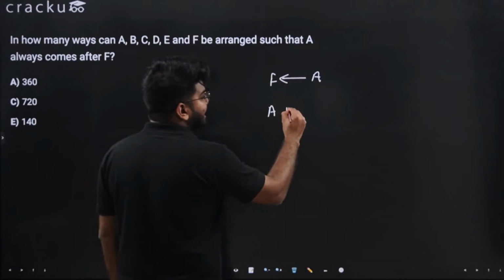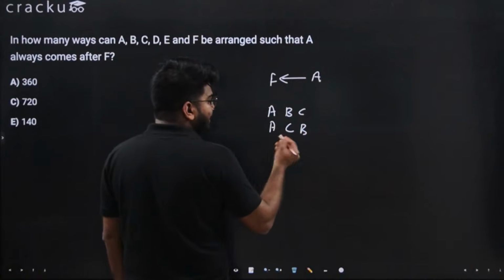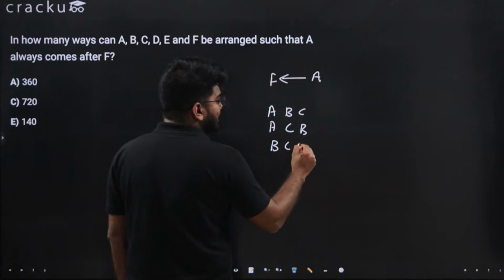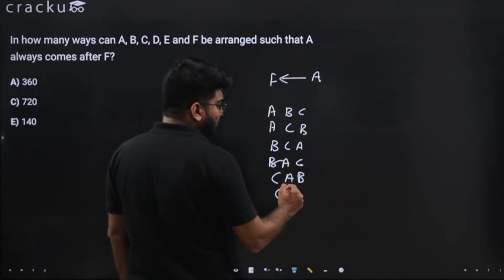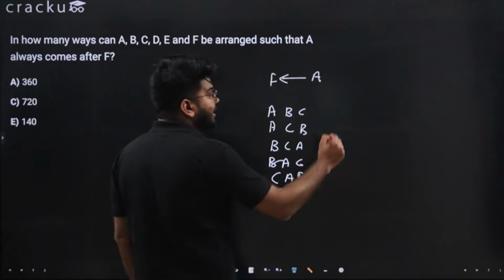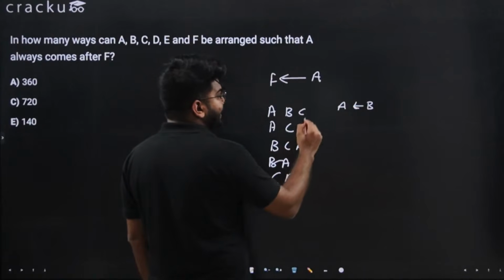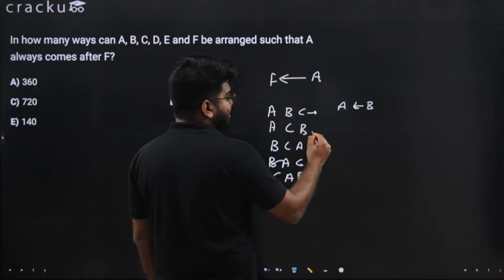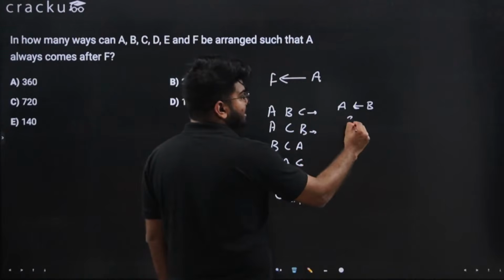We can arrange them as ABC, ACB, then BCA, BAC, then we have CAB and CBA. Now let's find out the cases where A is to the left of B. It is here, it is here, it is here. So there are three cases.